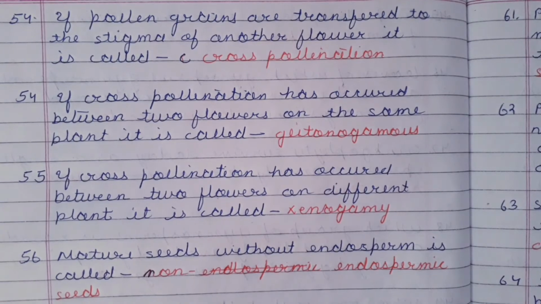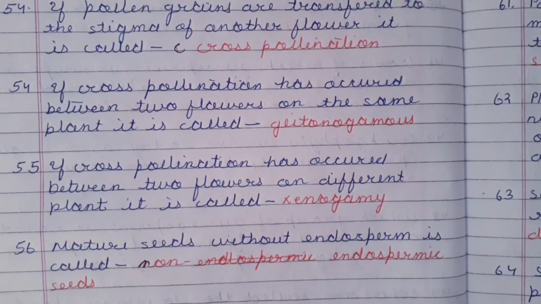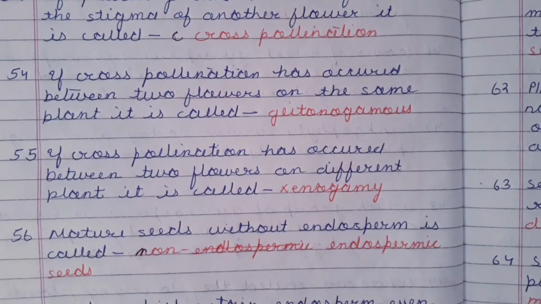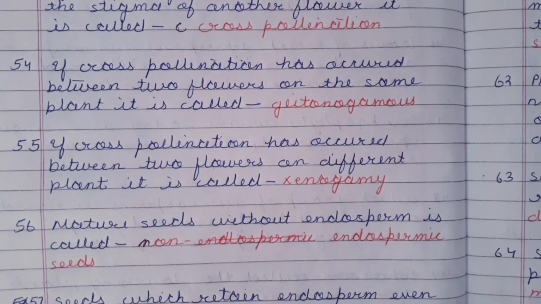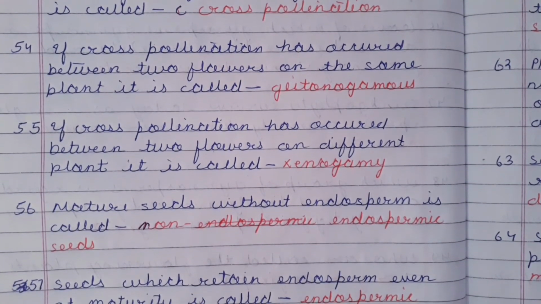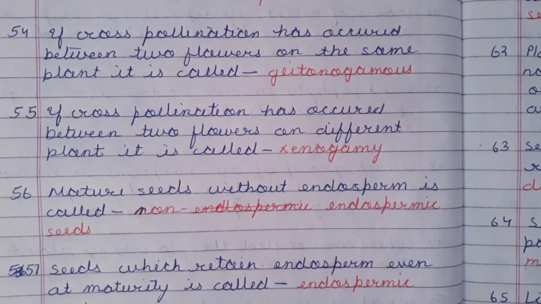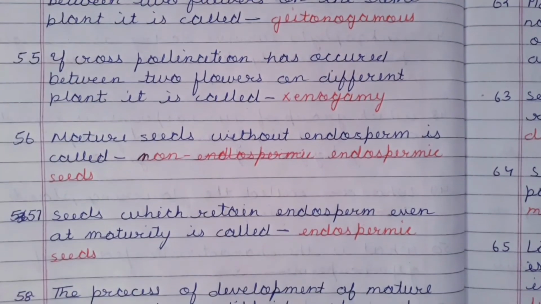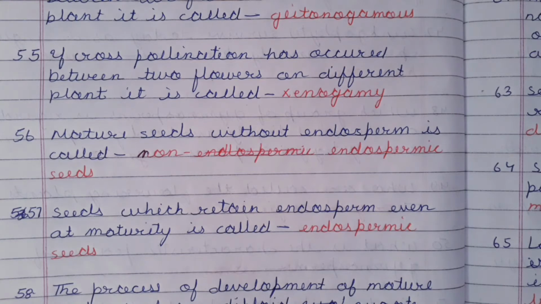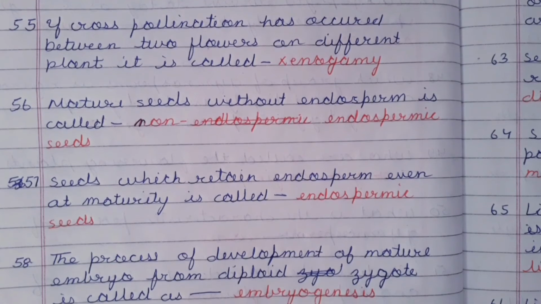Next point. If cross-pollination has occurred between two flowers on the same plant, it is called geitonogamy. Next point. If cross-pollination has occurred between two flowers on different plants, it is called xenogamy. Next point. Mature seeds without endosperm are called non-endospermic seeds. Next point. Seeds which retain endosperm even at maturity are called endospermic seeds.